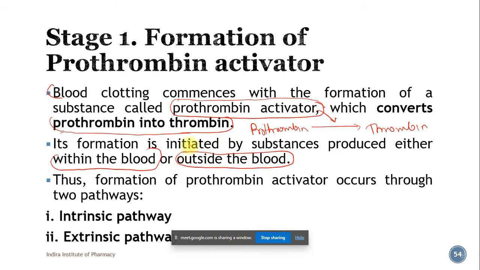Depending on the location of the substances which are causing its formation, it can occur through two pathways, that is intrinsic and extrinsic.